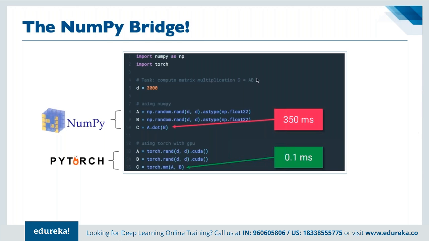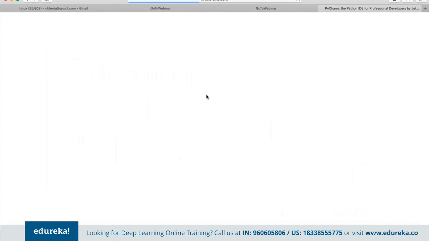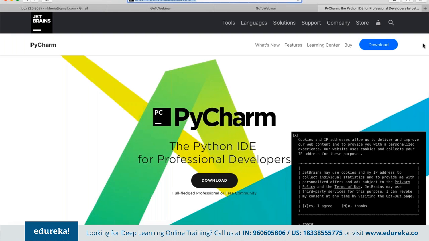So now let's open up an IDE. We can use any IDE to get started, guys. Here we'll be using one of the most popular IDEs, which is PyCharm. PyCharm is specifically used for developing on top of Python. Although there are multiple other IDEs that we can use here.